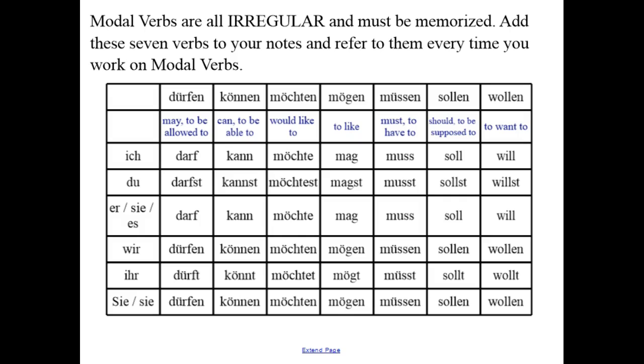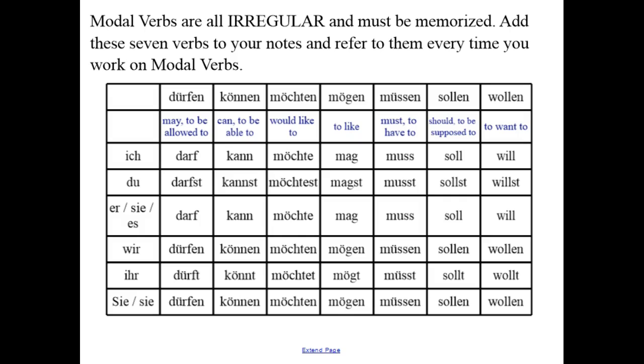Mögen, to like. Ich mag, du magst, sie es mag, wir mögen, ihr mögt, und sie mögen. Müssen, must or to have to. Ich muss, du musst, sie es muss, wir müssen, ihr müsst, und sie müssen.